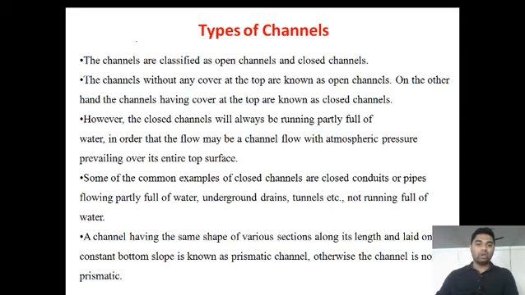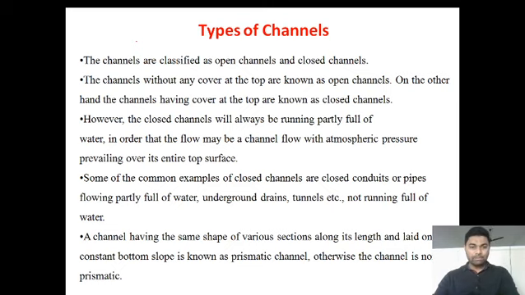These are nothing but examples of closed channel flow. So the examples for closed channel flows, as we have seen, are pipes flowing partly full of water, or underground drains and tunnels which are not running full of water.